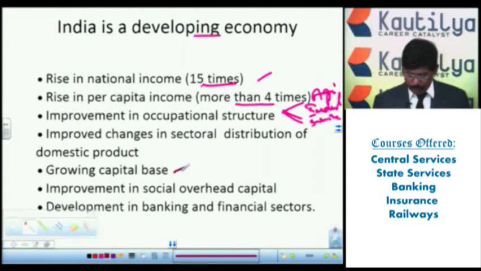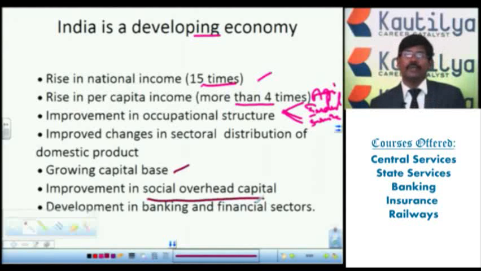The next one is improvement in social and overhead capital. Whenever the population starts developing in the different sectors, social status also increases. When the social status is increasing and the standard of living is improving, automatically their savings will develop. Once savings increase, with the help of that saving we can increase the investment.